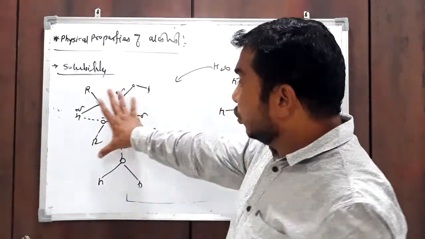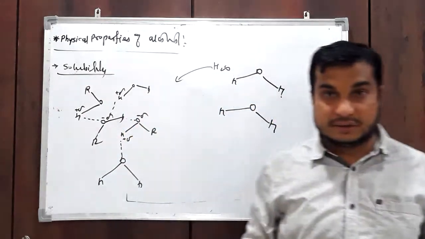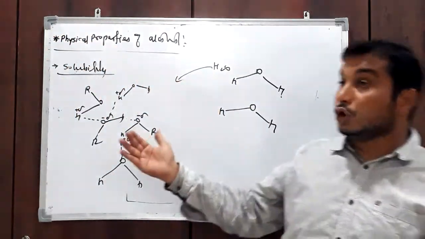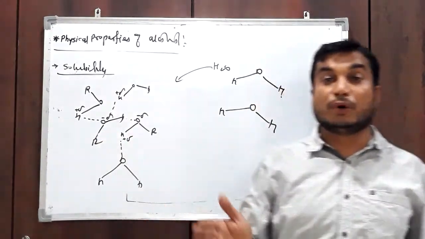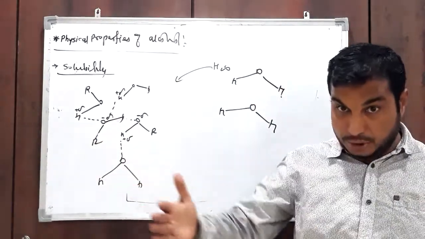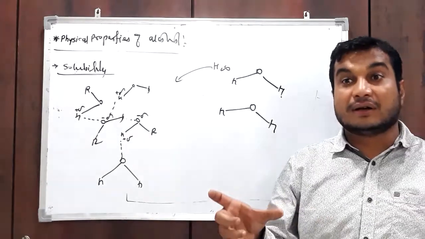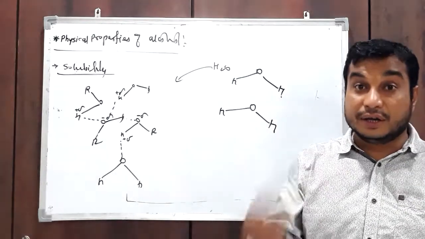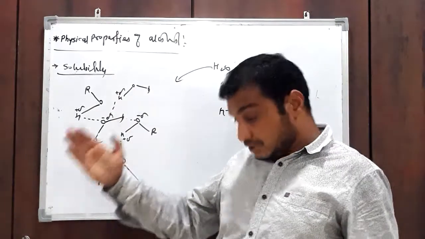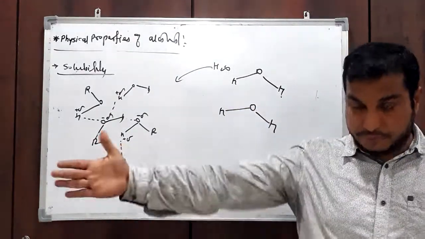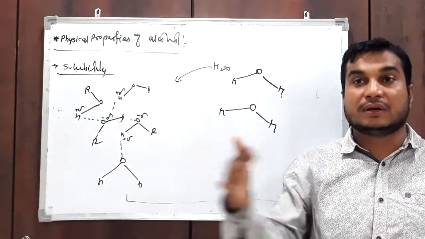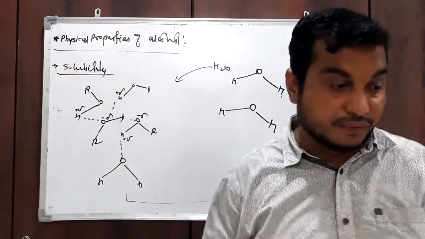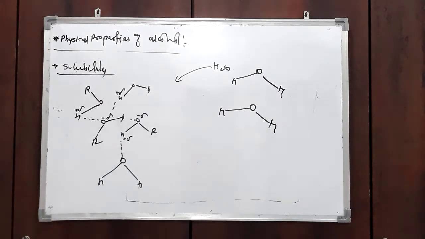Its solubility also decreases with increase in molecular mass, just like in the previous class of organic compounds. As the molecular mass increases, the hydrocarbon part increases, and hydrocarbons are water insoluble. That's why as molecular mass increases, solubility in water decreases. So these are some physical properties of alcohols.